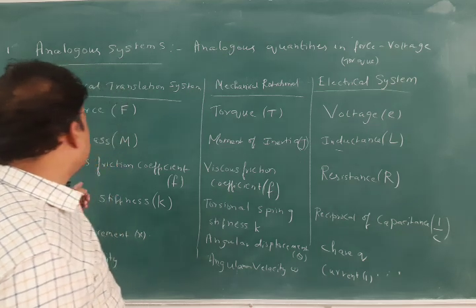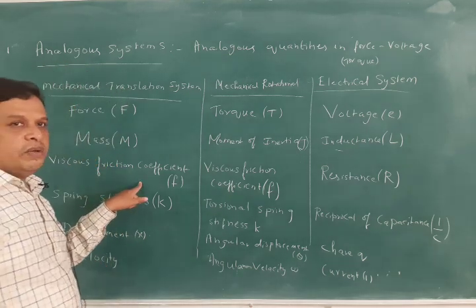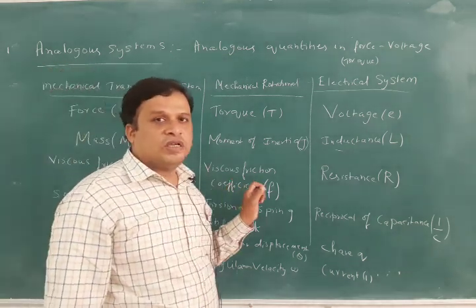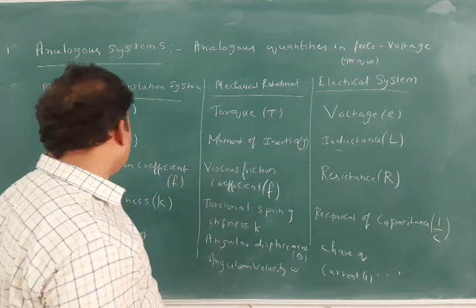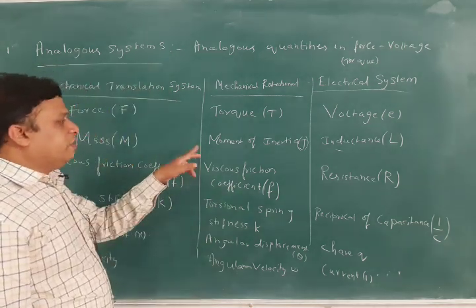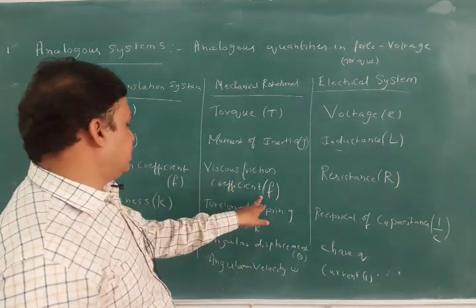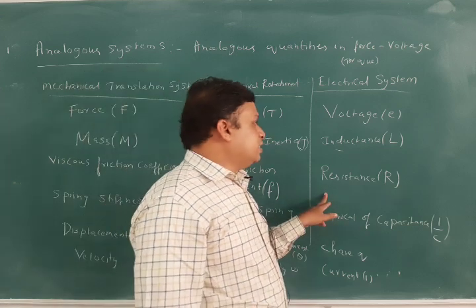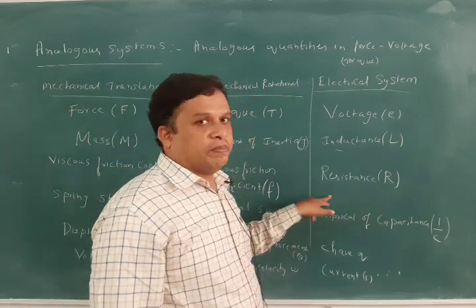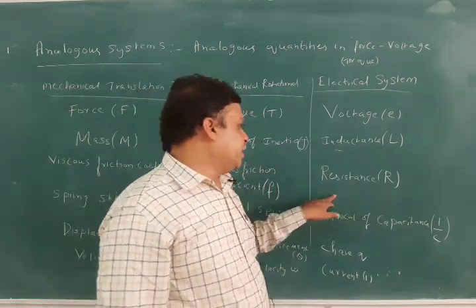And we go for viscous friction coefficient. In the translation systems, we are having viscous coefficient F. Here also the same thing, viscous friction coefficient exists here. And in the electrical system, the same analogous quantity is resistance.